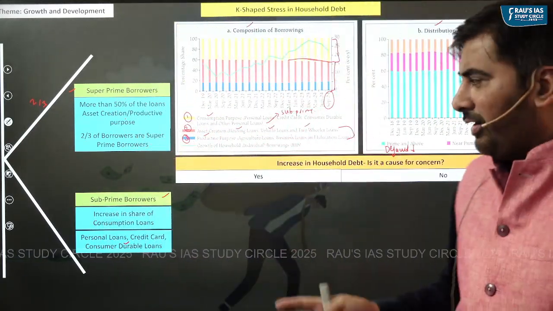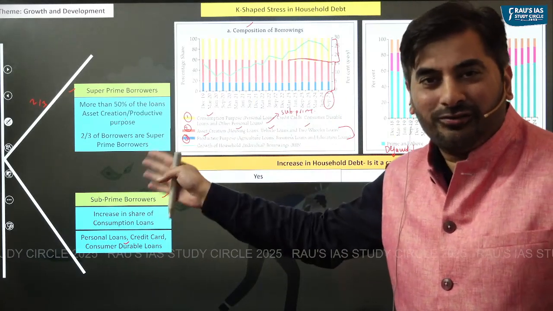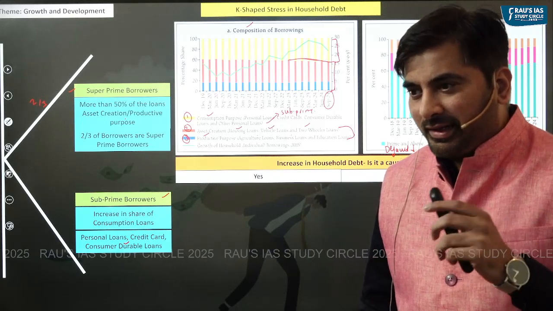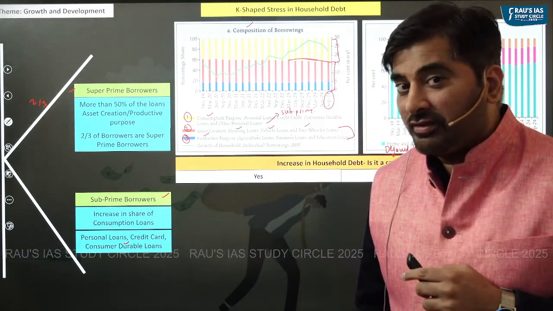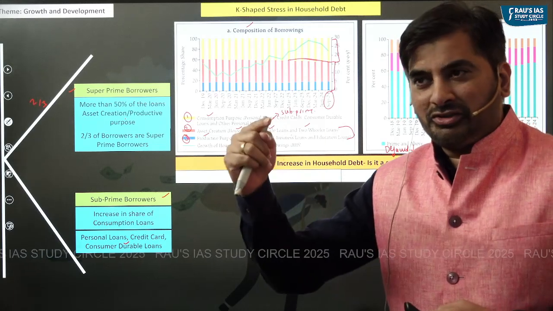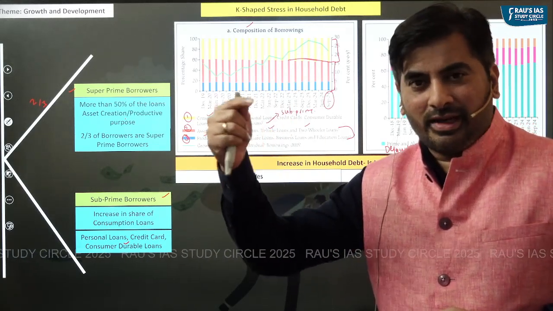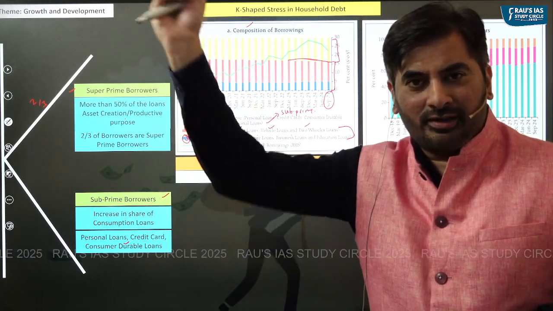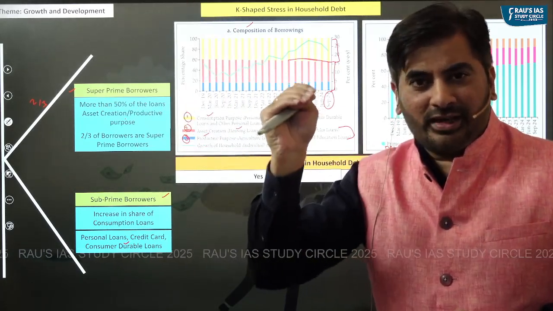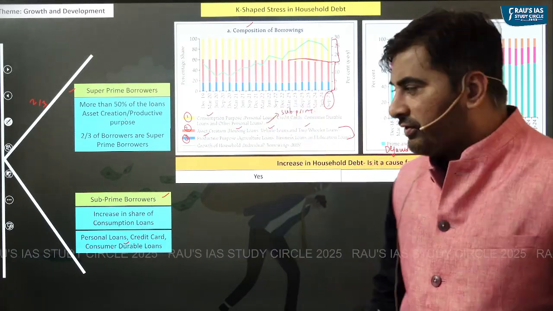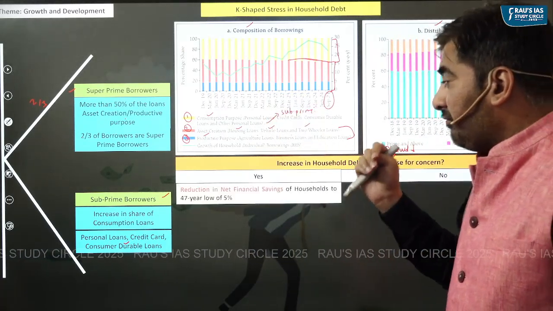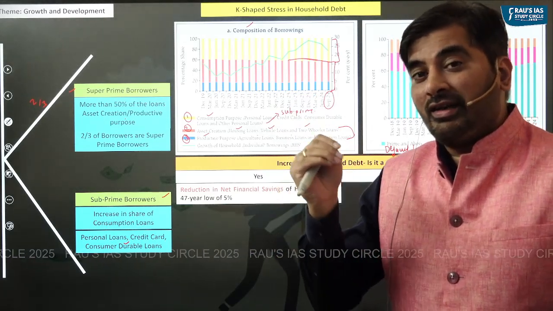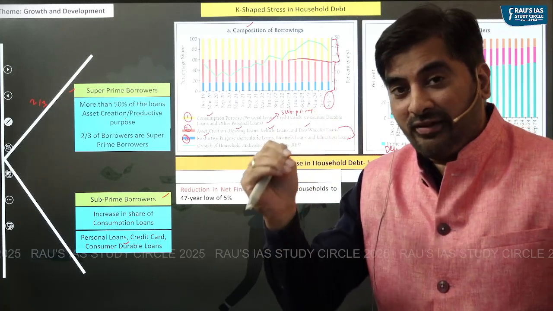Number one, why is it a cause of concern? Think of it. If household debt increases, what will happen to the net financial savings of the household? Net financial savings is financial assets minus financial liabilities. If household debt increases, financial liabilities would increase, so net financial savings of the household would reduce. And we know that the net financial savings of the household has reduced to a 47-year low of just 5%.